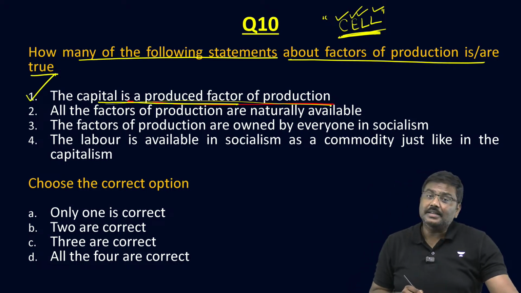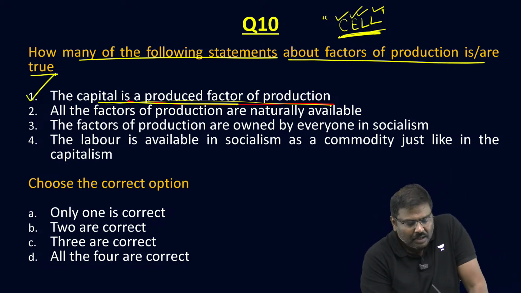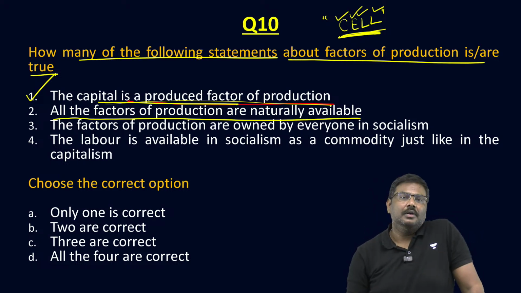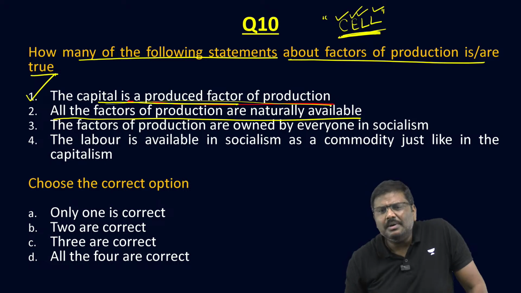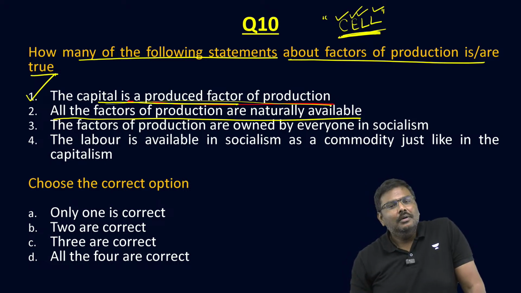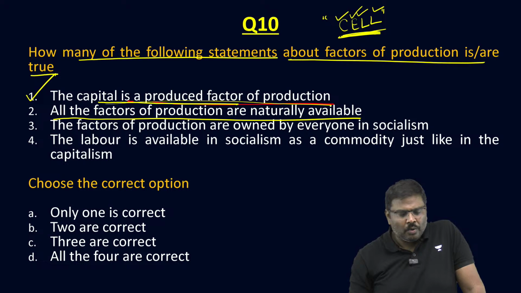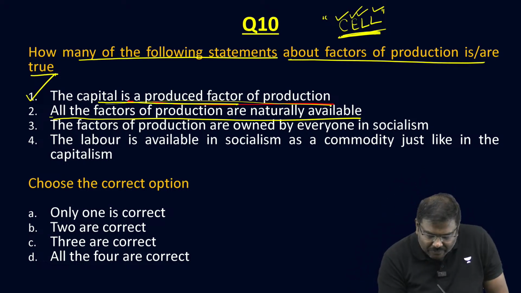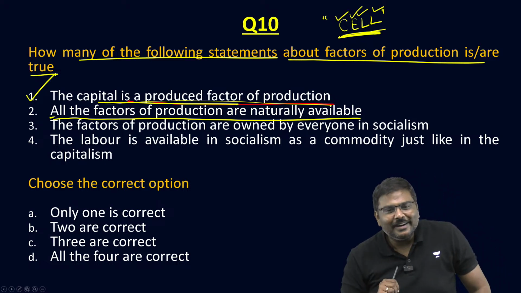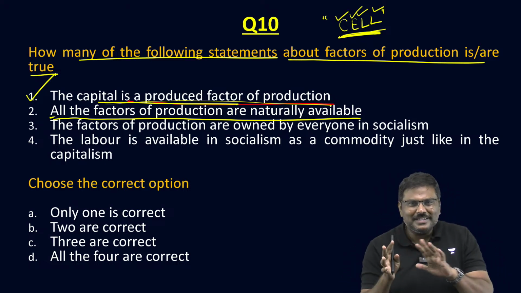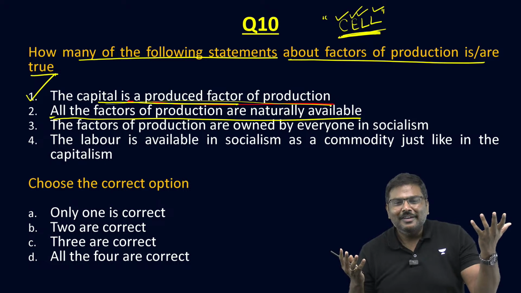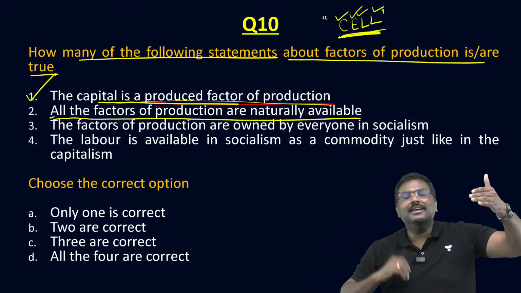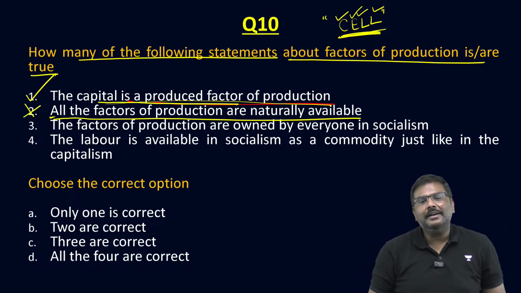Yes. Second statement. All the factors of production are naturally available. Do you think machine is naturally available? Let me know. No. In fact, if you say first statement is correct, you will have to say second statement is incorrect. I hope you understand. Mutually exclusive. You cannot say one is correct and two is correct. If one is correct, second one is incorrect. So second one is incorrect.